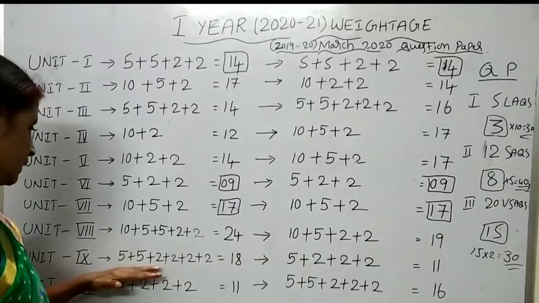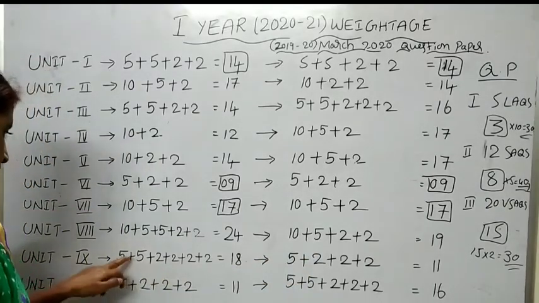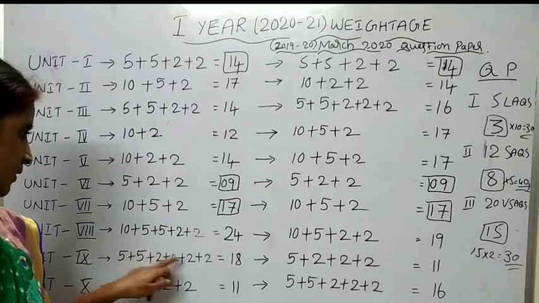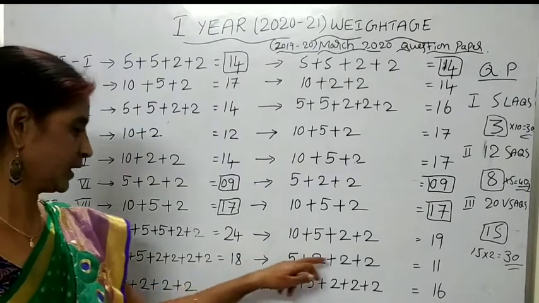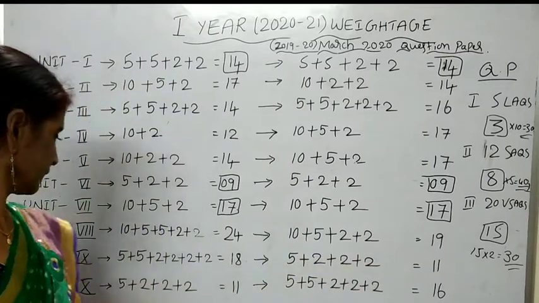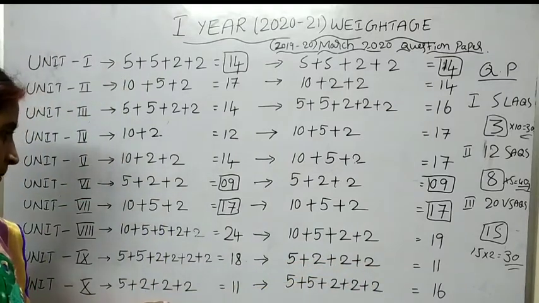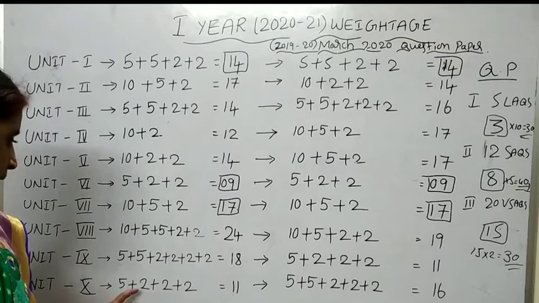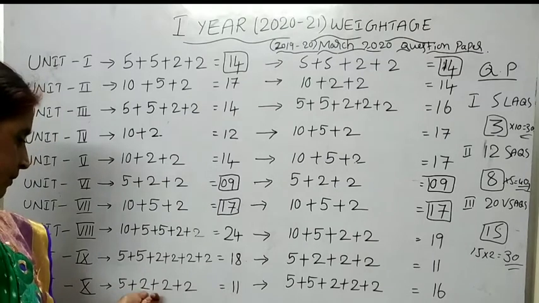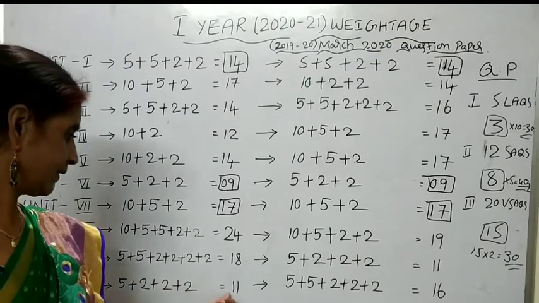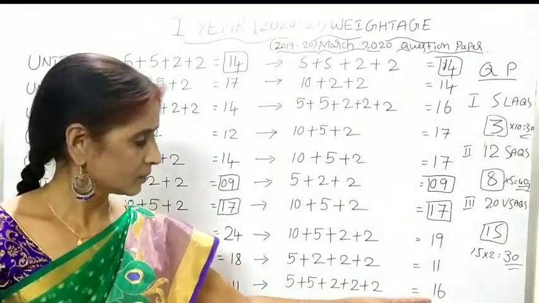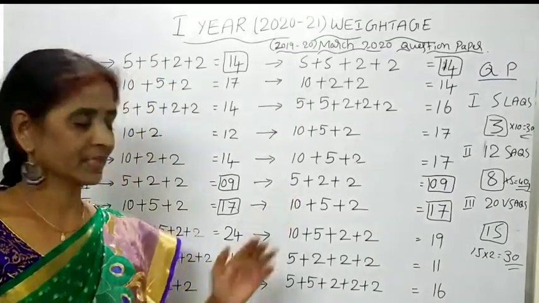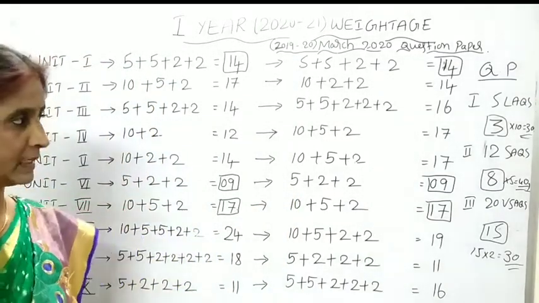And next, ninth unit, a 5 marks question and 2 marks questions were reduced, only 11 marks. And from the 10th unit, a 5 marks question is additionally added. So for 11 marks, it covered 16 marks in the 2020 March paper. Like that, children, we can find some changes in the weightage.